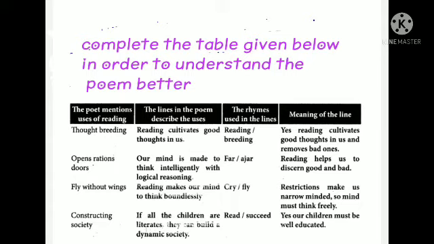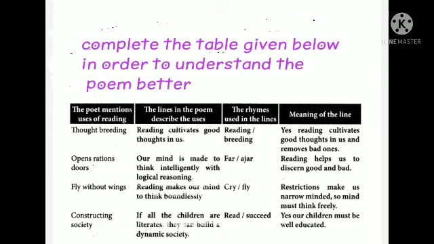Third one, fly without wings. The lines in the poem describe the uses. Reading makes our mind cry, fly, to think boundlessly. The rhymes used in these lines are cry, fly. Meaning of the line: restrictions make us narrow-minded, so the mind must think freely.